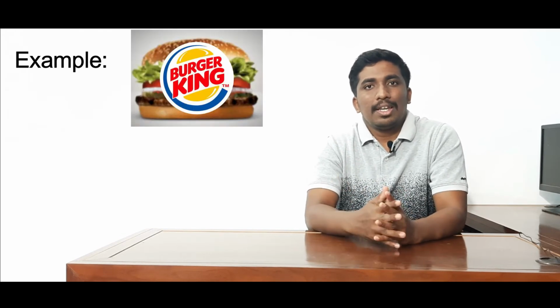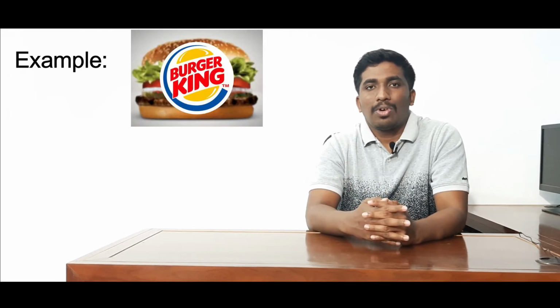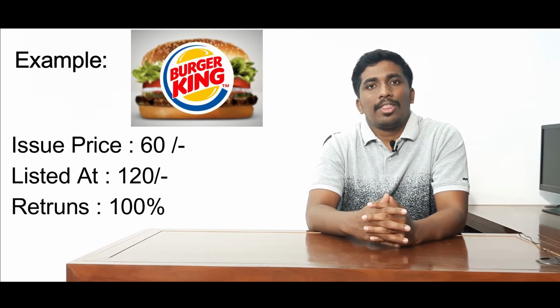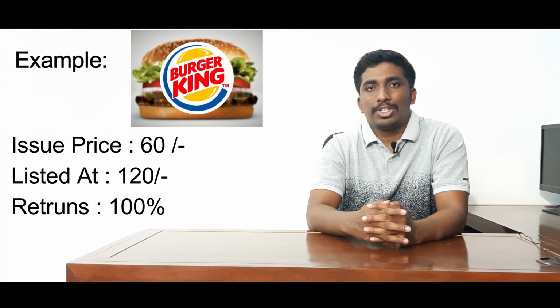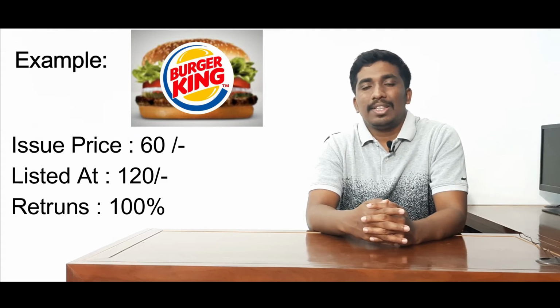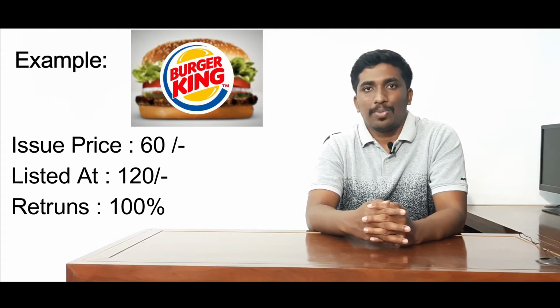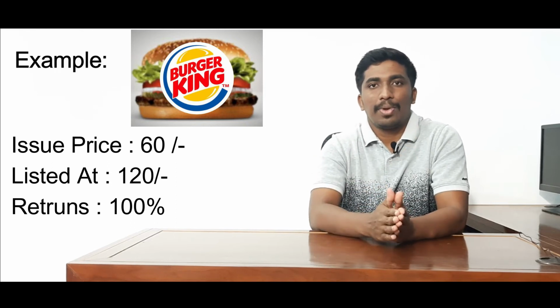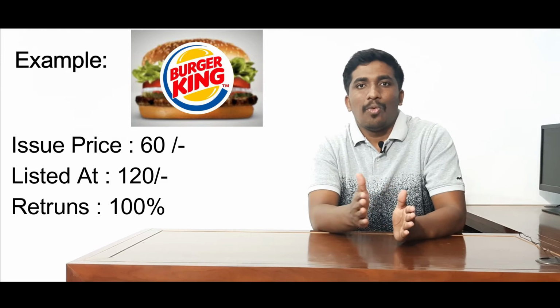So this is how the primary market functions. In the primary market, I'm going to give you an example. Recently, the Burger King IPO was there. The issue price of the IPO was 60 rupees, but it was listed at 120 rupees. So the amount investors invested in the Burger IPO almost doubled in 1 month.